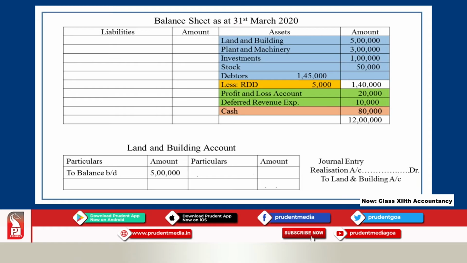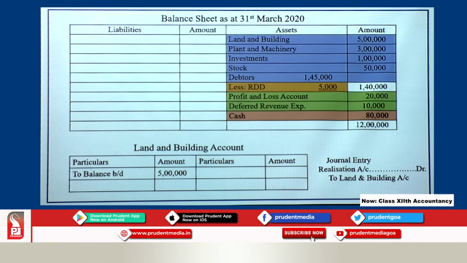Now, say for example, land and building. When you acquire the land and building, we open a land and building account in the ledger. If you are closing the firm, you have to close the land and building account. You all know all assets have debit balance. You can see in the example, your land and building is an asset, it is having a debit balance of rupees 5 lakh. Now, since the firm is closed down, you have to close this land and building account.